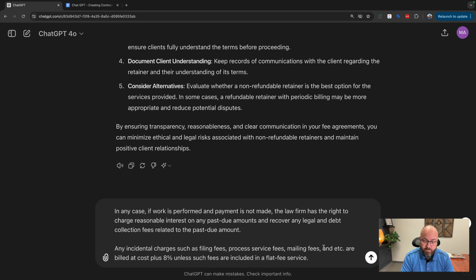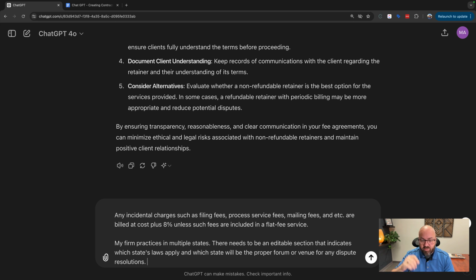I did forget one thing. And this is something people commonly forget to put into a contract, and that is a clause which states which state's laws apply and where any disputes will be handled. So we're going to hit enter. We're going to get something pretty good, but it's not going to be perfect.